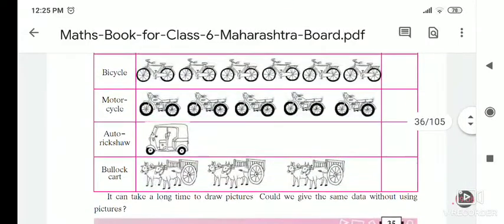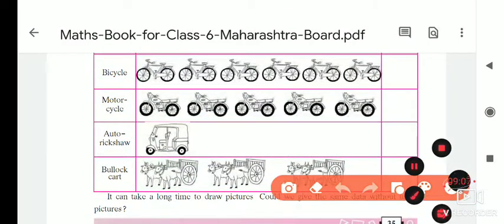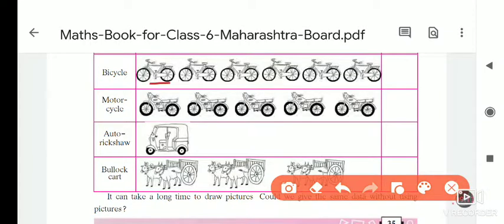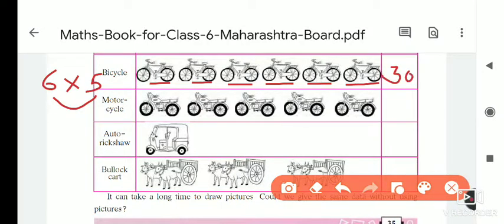First of all, one picture means 5 vehicles. So how many bicycles are there? We will count. 1, 2, 3, 4, 5, 6. How many bicycles are there? 6 bicycles. And one bicycle means 5 bicycles. So 6 fives are how much? 30. 6 fives are 30.